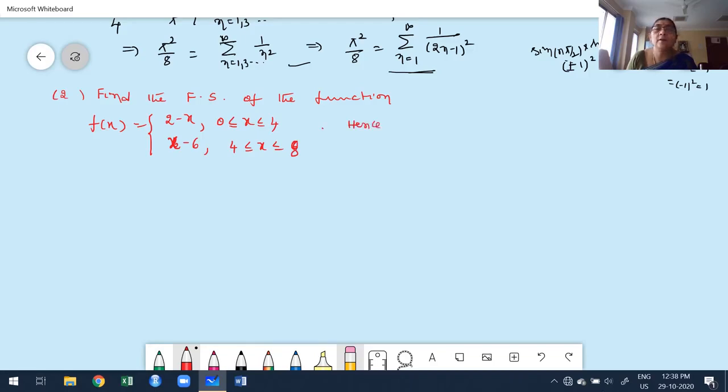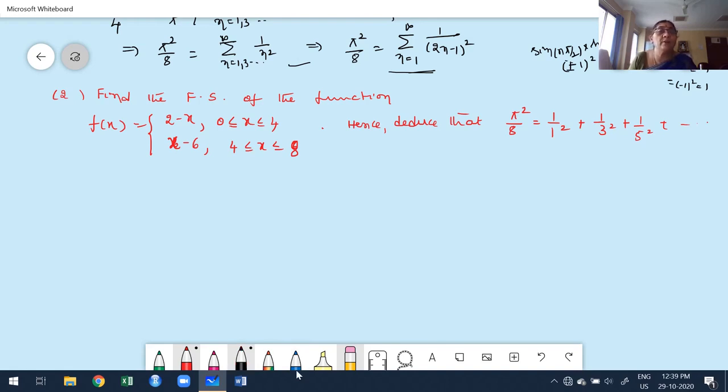Hence, deduce that pi square by 8 equals 1 by 1 square plus 1 by 3 square plus 1 by 5 square, etc. We will deduce that afterwards.